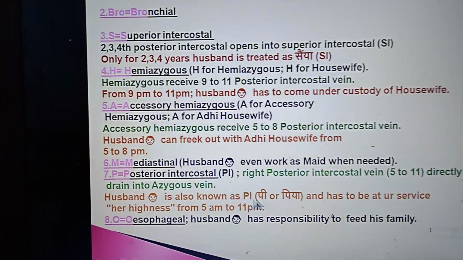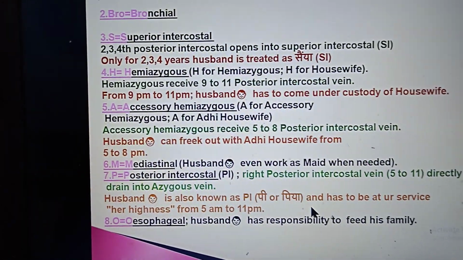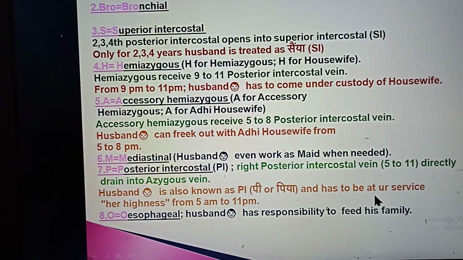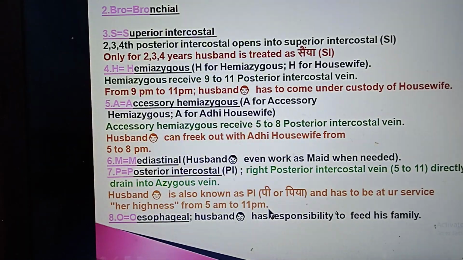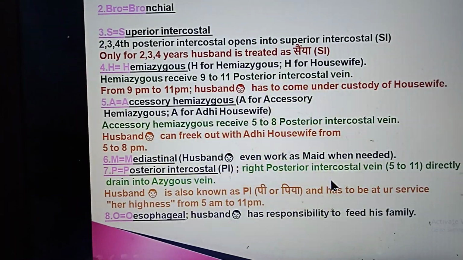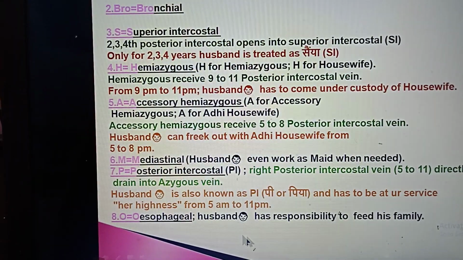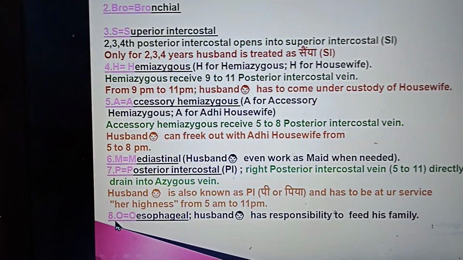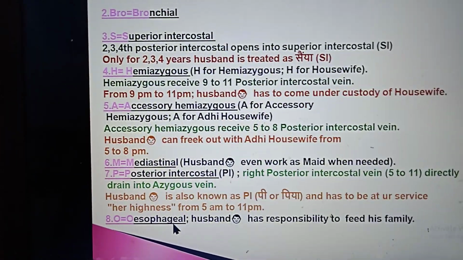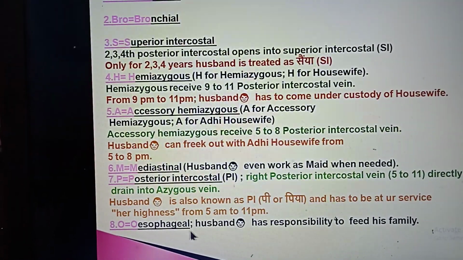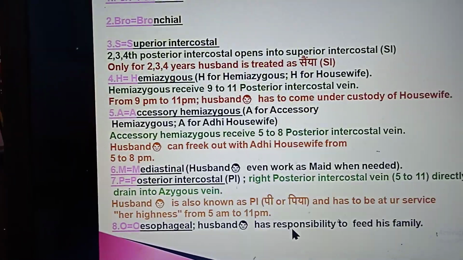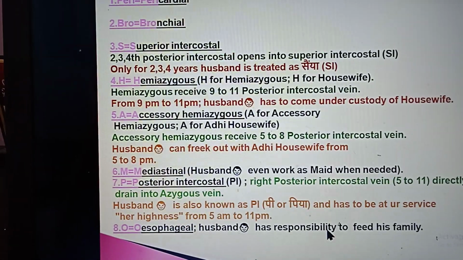Husband, also known as PIA or P, has to be at your service, Highness, from 5 a.m. to 11 p.m. So 5 to 11. Shampoo: O for oesophageal. The oesophageal veins drain into the azygous vein. Husband has the responsibility to feed the family.